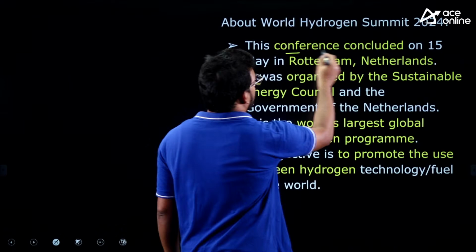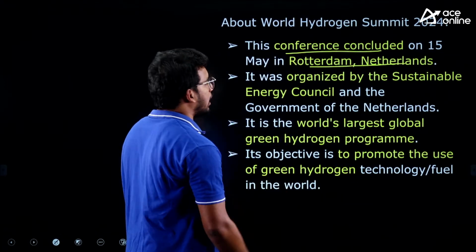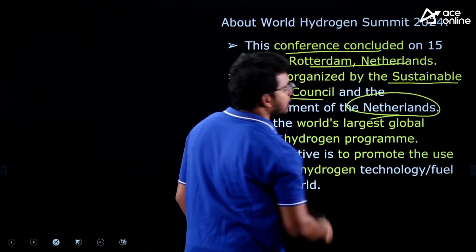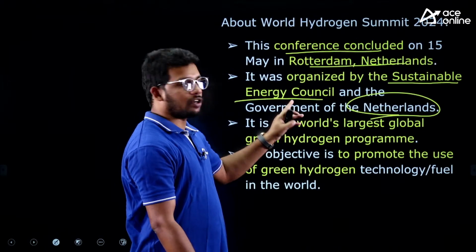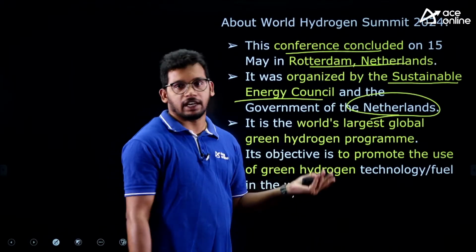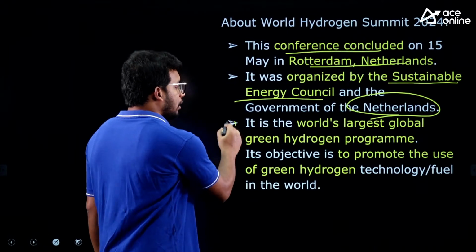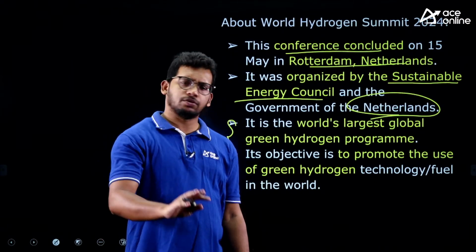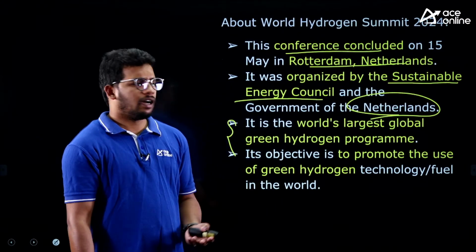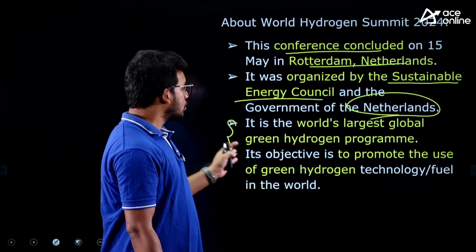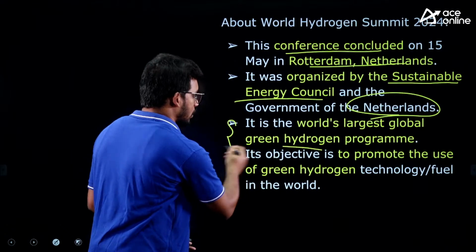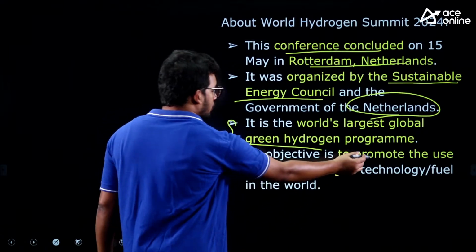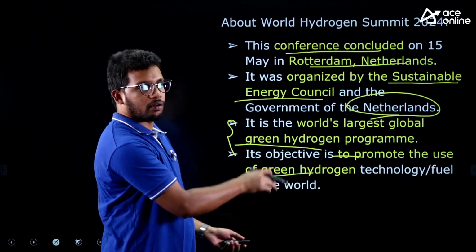This summit has happened in the Netherlands, that is Rotterdam. It was organized by the Sustainable Energy Council with the coordination of the Netherlands government. The Sustainable Energy Council is a private NGO which works for clean energy, right? They together have worked. And what is the purpose? They want to promote the utility of green hydrogen. Now we are using a lot of other fuels like petrol, diesel, and coal-based fossil fuels. So they want to encourage the use of green hydrogen. Green hydrogen does not have any emissions. We will see that process also. Its objective is to promote green hydrogen, right? So that is the objective of this session.